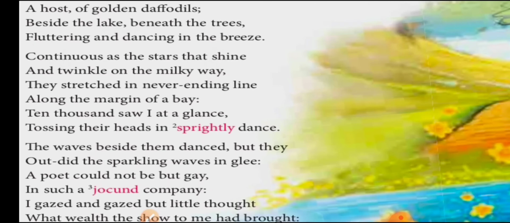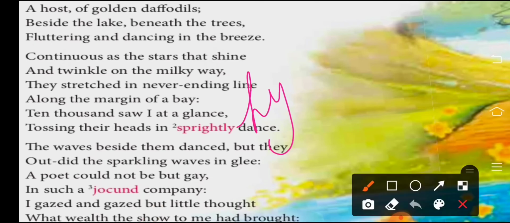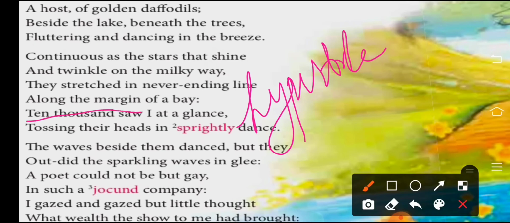Okay, when we speak about something in an exaggerated way, when we stretch something too much, so that is known as exaggeration, right? And this type of poetic device is known as hyperbole. What is this known as? Hyperbole. Okay, because he is saying, see, ten thousand saw I at a glance. So here he is exaggerating the number, that he saw ten thousand flowers together at once. So here he has exaggerated things, okay? So ten thousand saw I at a glance.